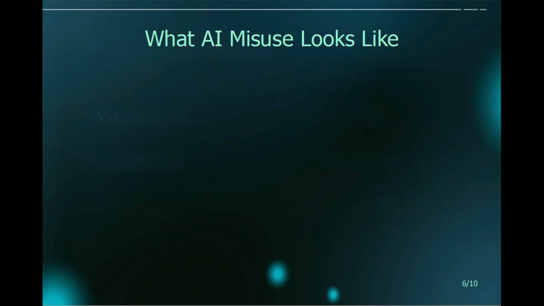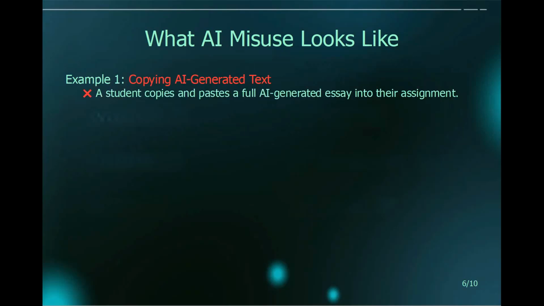Here are some examples of improper use of AI. The first example is copying AI-generated text. If a student copies and pastes a full AI-generated essay into their assignment, this is a misuse of AI.